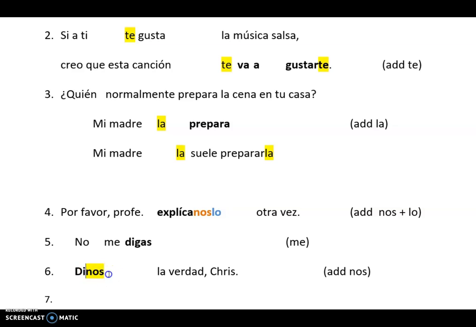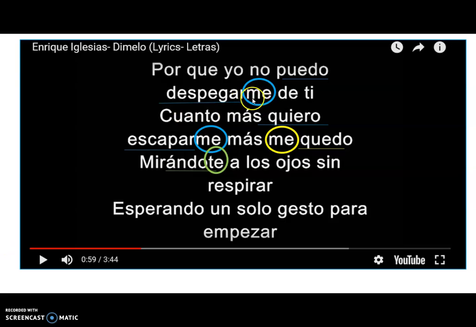or maybe you've heard the song Dime or Dímelo. In fact, we're going to look at a song now called Dímelo, and I just want you to notice where the words go. Okay, here I've got a me attached to an infinitive. I could have also put it in front of the whole verb phrase: yo no me puedo, since that's a verb phrase. Or how about this one? Quiero escaparme, or I could have put me quiero escapar. So those blue represent verbal phrases. The yellow here represents a single conjugated verb. Me quedo. I'm staying right here. Me quedo.